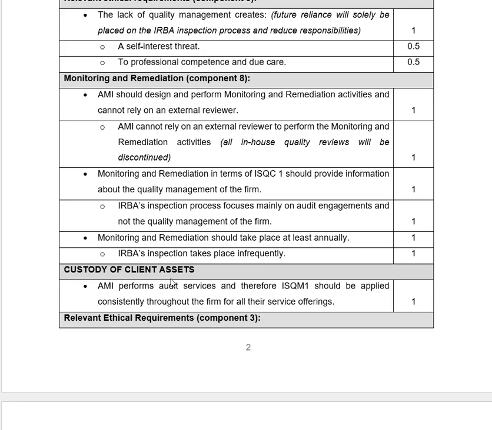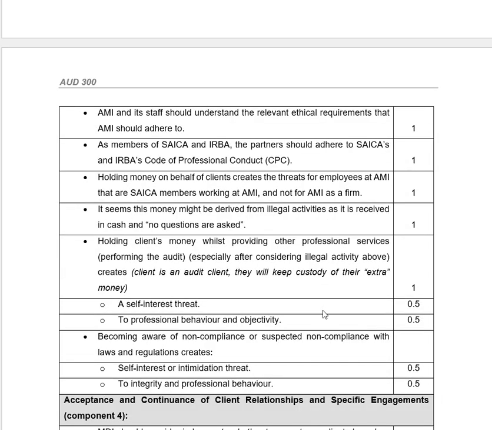Now let's go back to the custody of the client's assets. The audit firm performs audit services, and therefore ISQM1 should be applied consistently throughout the firm for all of its service offerings. Then component 3, and we'll go down. The firm and its staff should understand the relevant ethical requirements that the firm should adhere to. As a member of SAICA and IRBA, the partner should adhere to SAICA's and IRBA's Code of Professional Conduct.